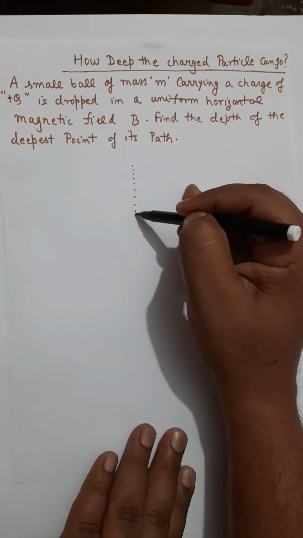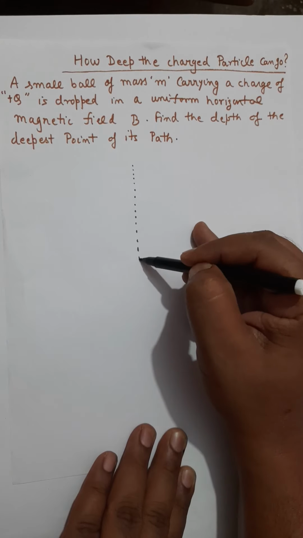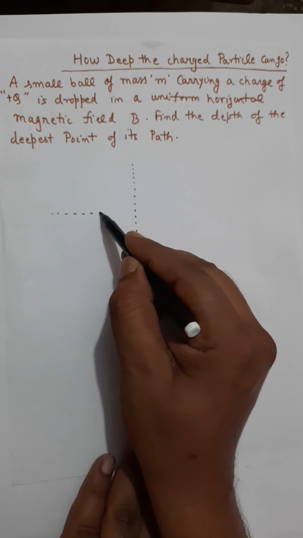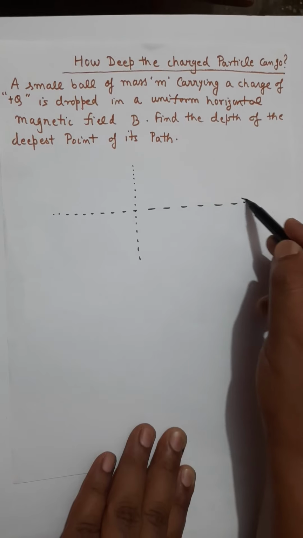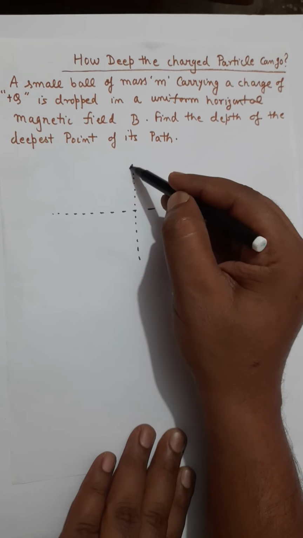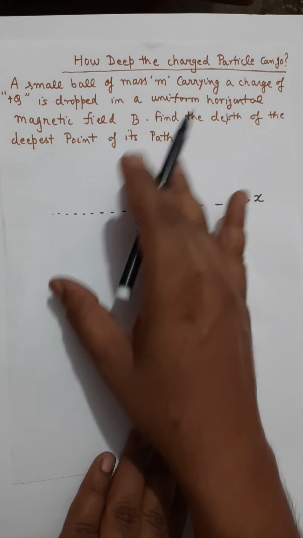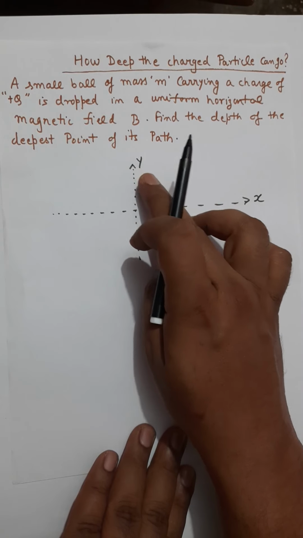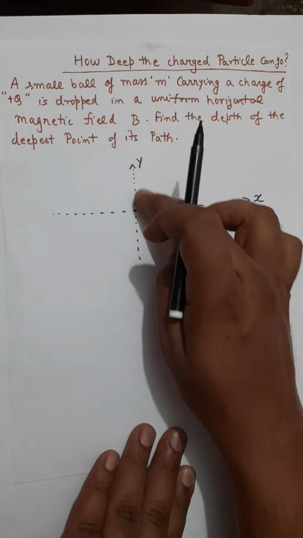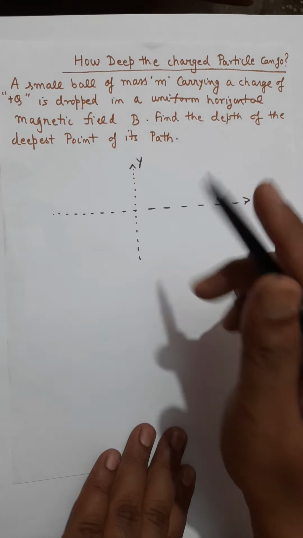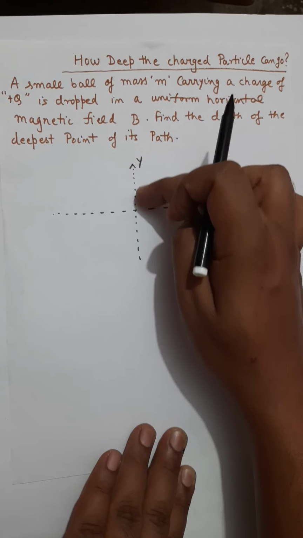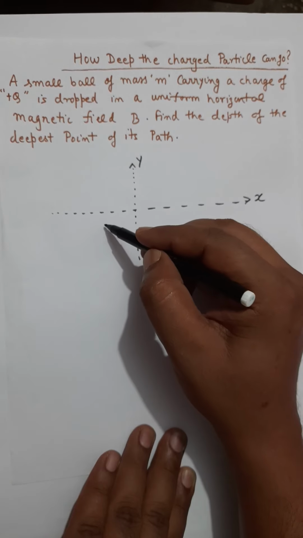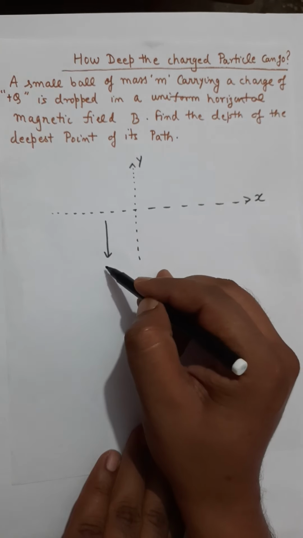let me first draw the coordinate axes, which are like this, x axis and y axis. X axis and y axis are in the plane, right? X axis is in this direction, y axis is the vertical upward direction, so gravity will be towards the negative y direction. This is the direction of gravity.